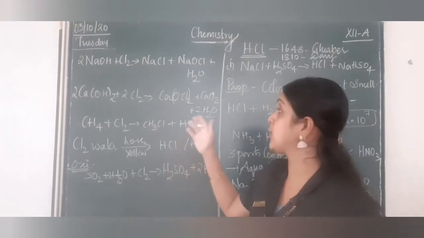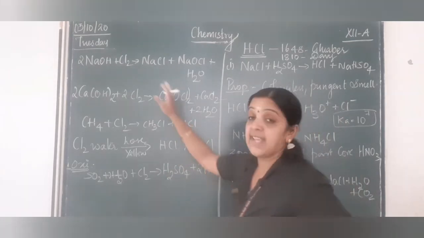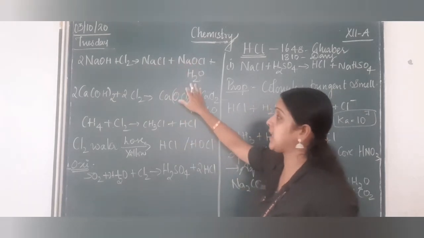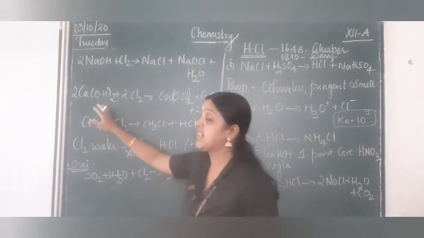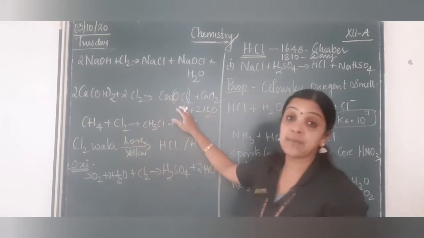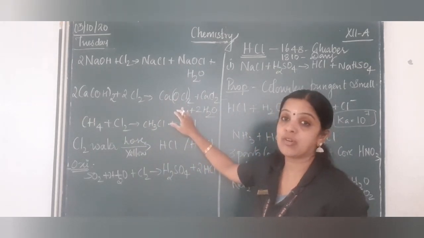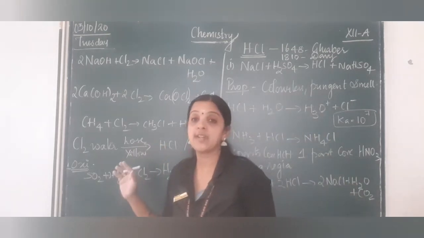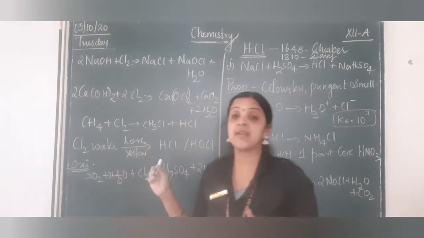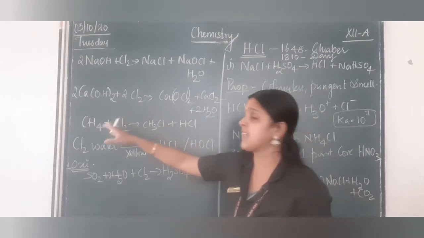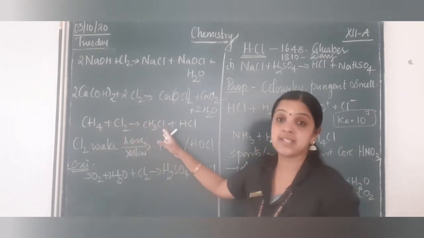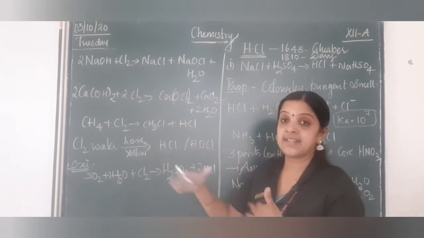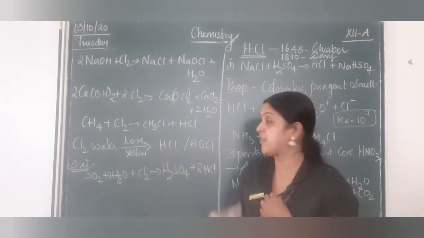The properties of chlorine: it reacts with sodium hydroxide to form sodium chloride and sodium hypochlorite, and also with water. And when it reacts with calcium hydroxide, it gives bleaching powder, that is calcium oxychloride along with calcium chloride. The next reaction is a substitution reaction with hydrocarbons, which we have learnt in +1. It reacts with methane or ethane to form their corresponding chlorides, that is, methyl chloride, ethyl chloride, and the reaction goes on continuously, as a chain reaction.